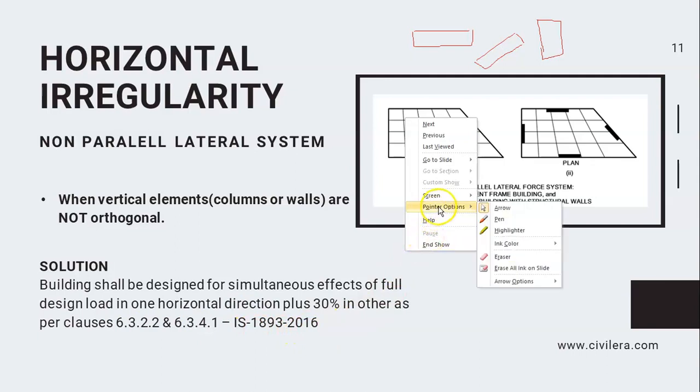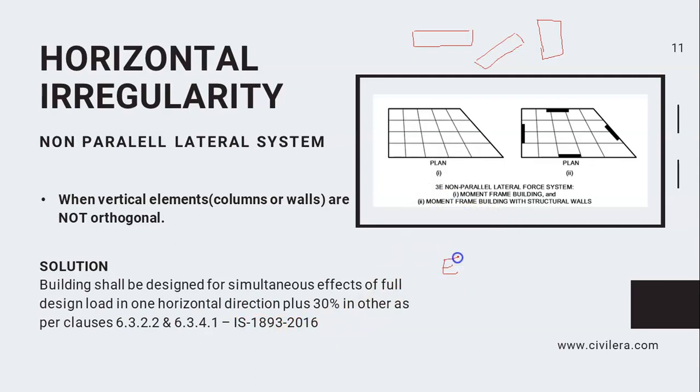Simply put, that means if you have EQX to be defined, EQX will be the real EQX plus or minus 30% of EQY. You have to take the effect of Y also, 30% in the other direction. Same way, EQY becomes EQY plus 30% in the X direction. So we have to do that if you have a non-parallel lateral system.